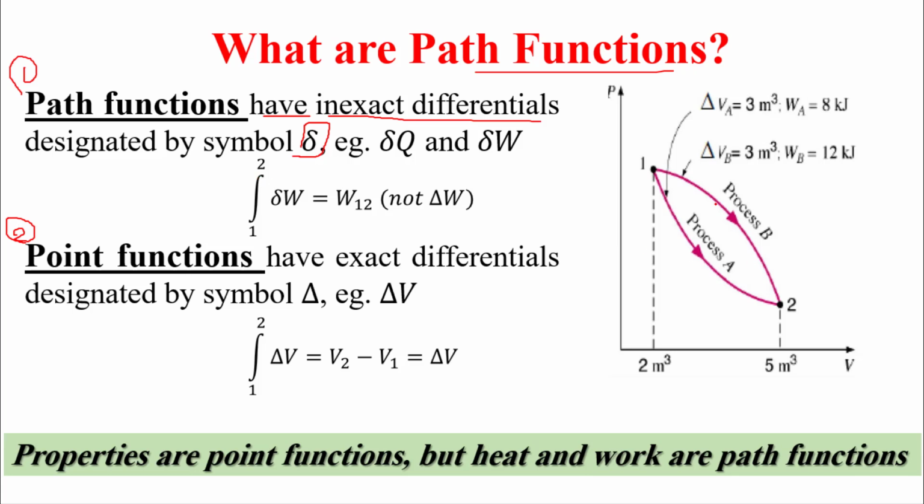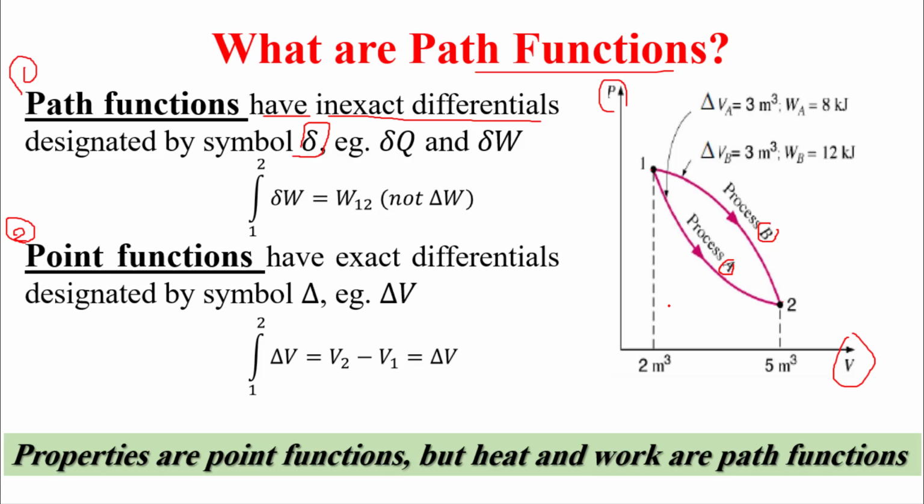So if we have here, for example, P versus V, and we move from 1 to 2, so we have process B and we have process A. And both of them, by the way, what? Expansion. Why? Because we are moving from smaller volume to larger volume. Okay, so we have two processes.